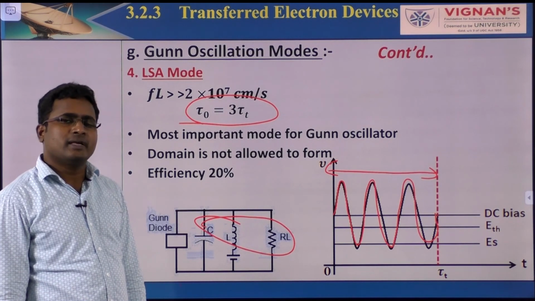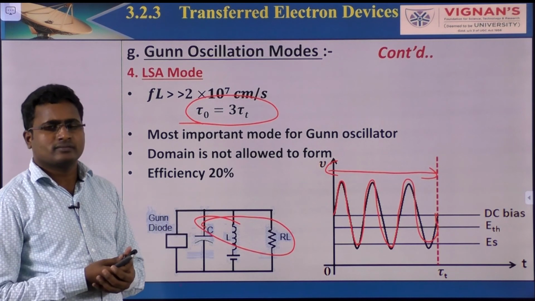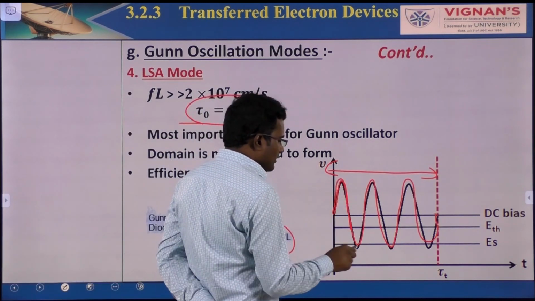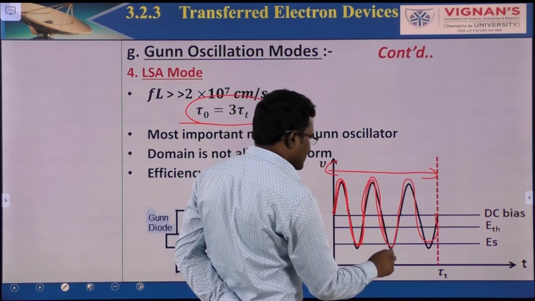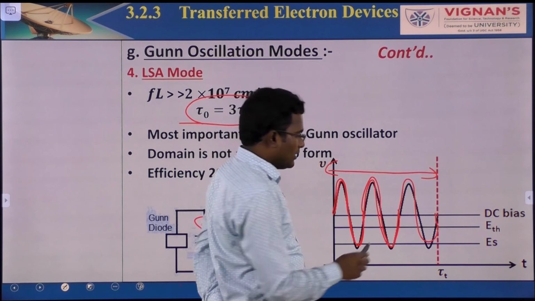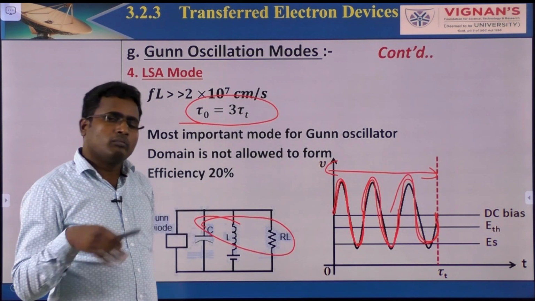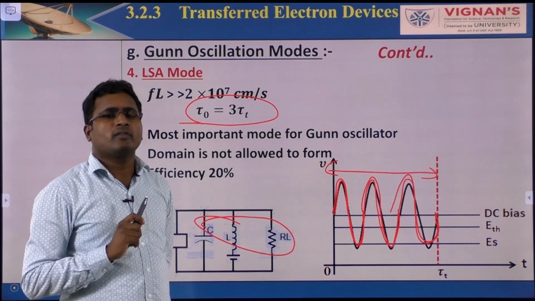This is limited space charge accumulation mode. In this case there is no domain formation. The reason is the first cycle completes, the next one starts, the third one also starts. Before reaching the anode, multiple oscillations occur. That means there is no domain formation.